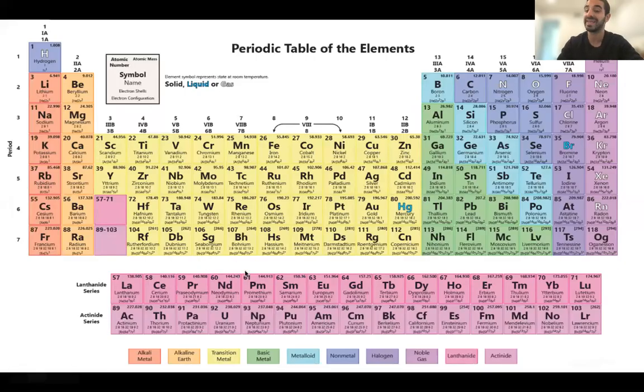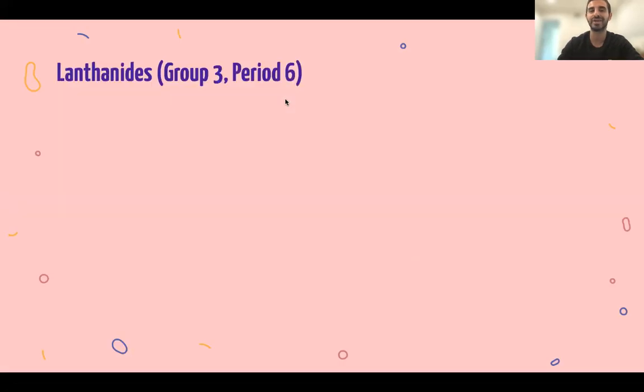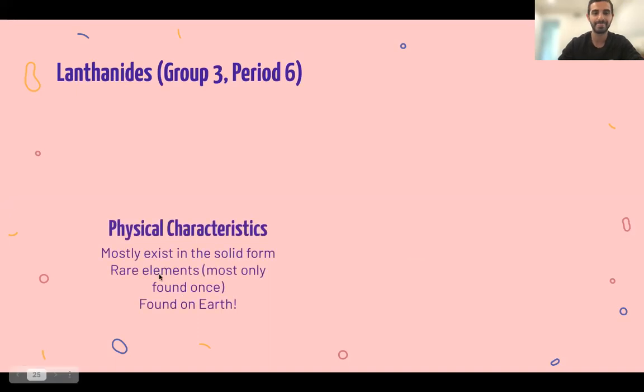And then we'll talk about the lanthanides, and then we'll talk about the actinides after, arguably the two craziest families on the periodic table. They mostly exist in solid form as far as the lanthanides, and they're rare elements. They've actually only been found on Earth once,